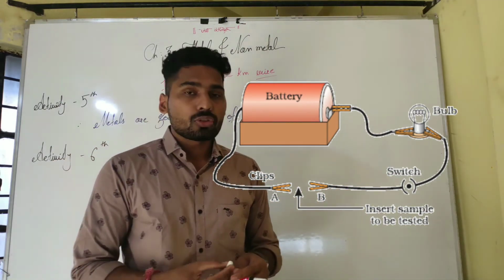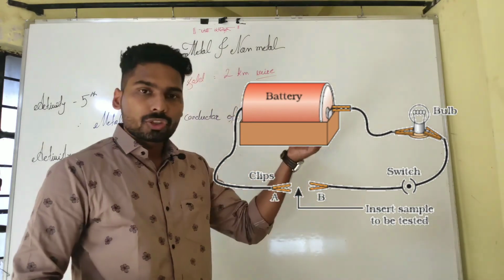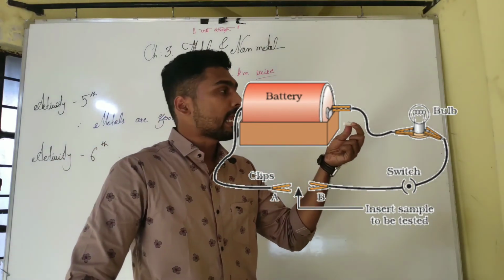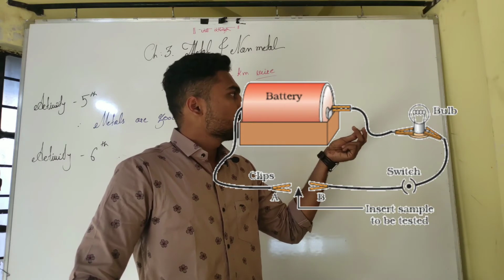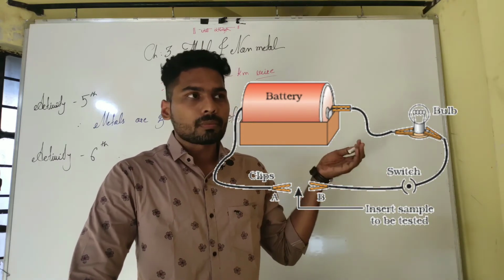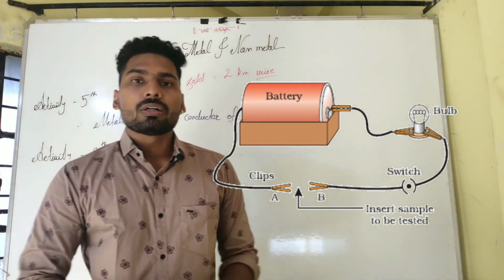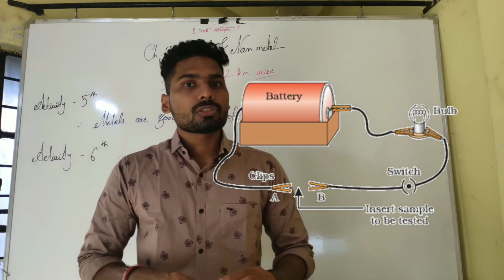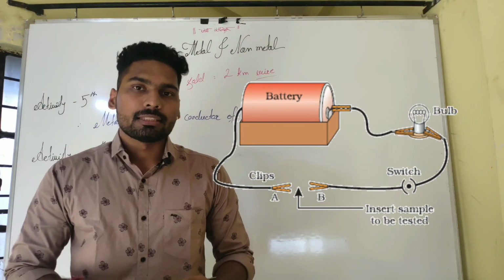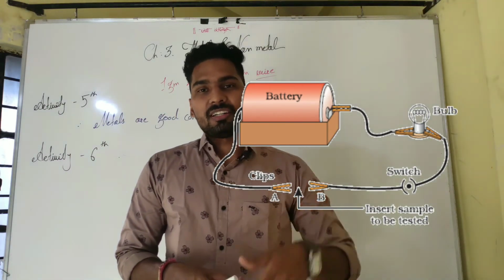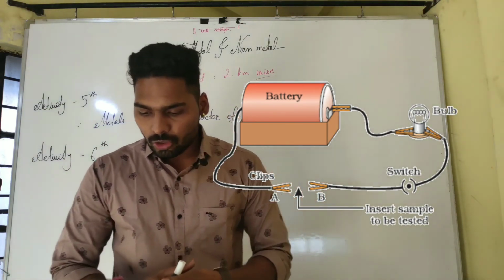Sometimes you can also place a piece of chalk and see what happens. Does the lamp glow or not? It does not, because only metals have conducting ability. There is another thing which passes electricity: it is water. Remember it.